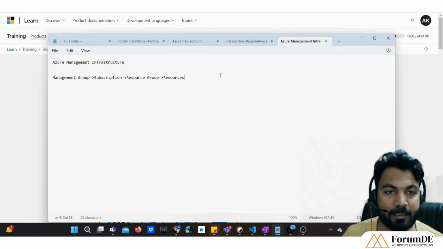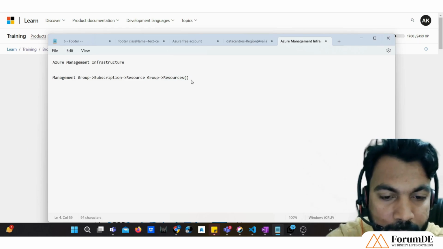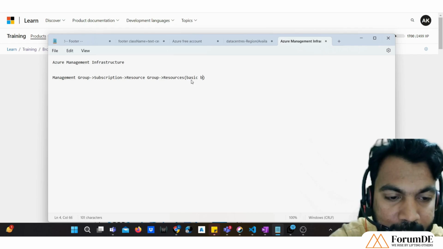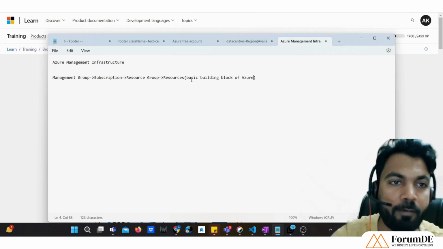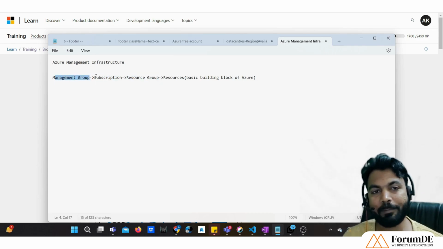These resources are the basic building block of Azure. Multiple resources are there inside a resource group. Multiple resource groups are there inside a subscription, and multiple subscriptions are there inside a management group.